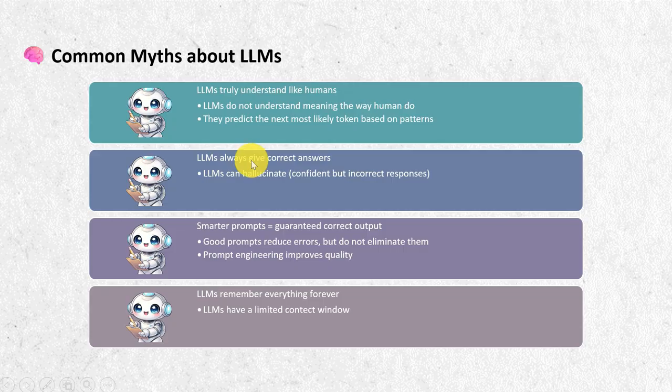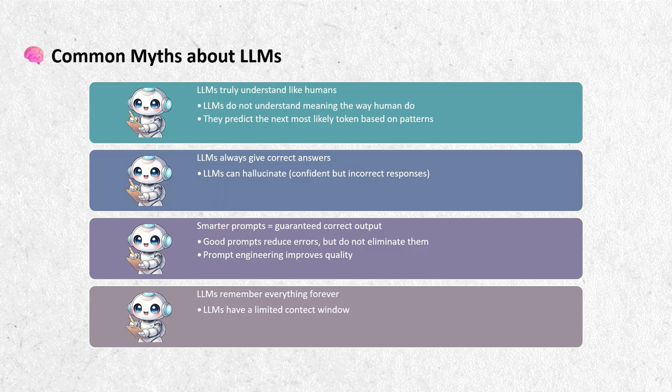Myth number 2. LLMs, or large language models, always give correct answers. Large language models can sometimes give very confident answers that are actually incorrect. This is called hallucination. So never assume AI is always right. Always verify important outputs, especially in business or technical work.